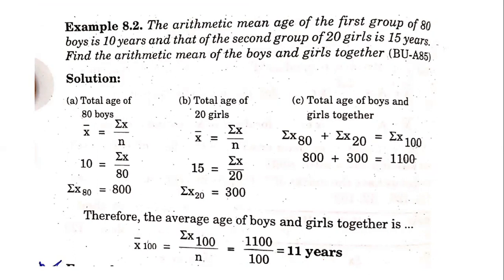So when I take the entire class, the class consists of both boys and girls. Therefore, the total of boys and the total of girls added together will be for 100, because 80 boys are there and 20 girls are there. So that becomes a total of 100. So that is what you have to calculate. The same thing I will be using here.